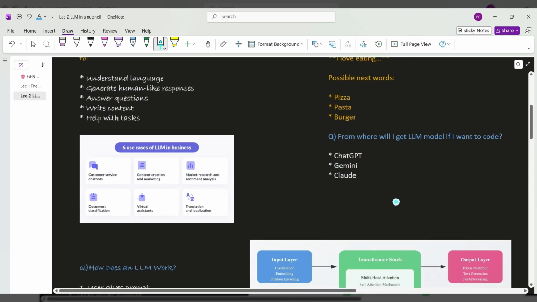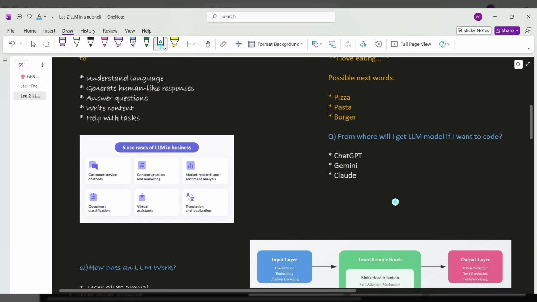Now you'll think about where this LLM is used. You can see it in daily life tasks. For example, we have customer service. If you order something from Zomato and you have some grievances and you want to take help from their chatbot, that customer service chatbot is a use case of LLM.